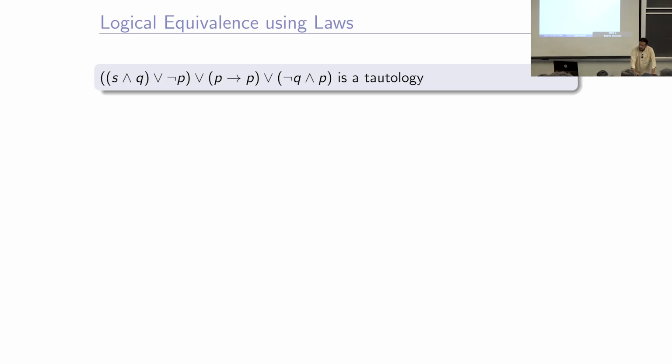S and Q or not P, or P implies P or not Q implies not P. How many propositions are here? How many atomic propositions are here? Right? 3. So, the truth table is going to be very long. So, let us do it through the laws. Let us simplify, let us rephrase it and see if it is actually equal to true. So, what can we do first? This is what we are given, this is the original thing.